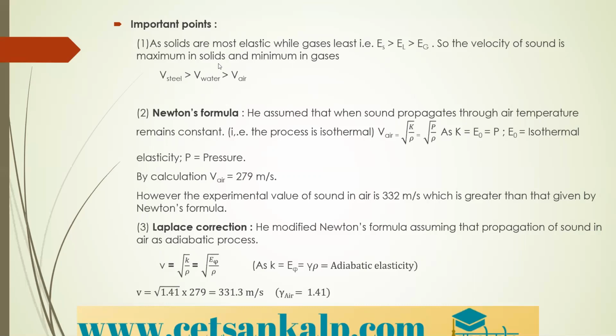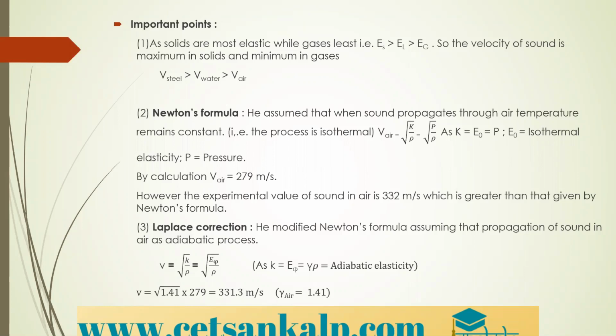Next we have Newton's formula. Newton assumed that when sound propagates through air, the temperature remains constant. Therefore, the speed of sound in air is root of k divided by rho, which is equal to root of p by rho, where k equals E naught equals p.